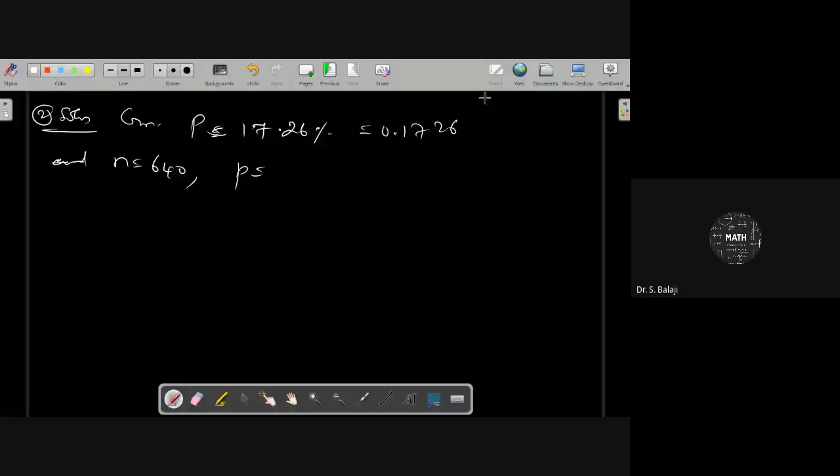63 by 640. What is the value here for small p? It is 0.098, sir.